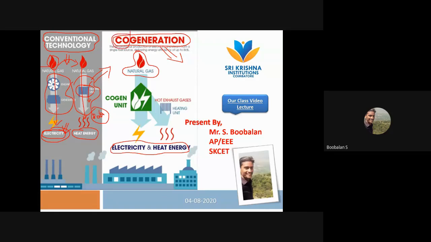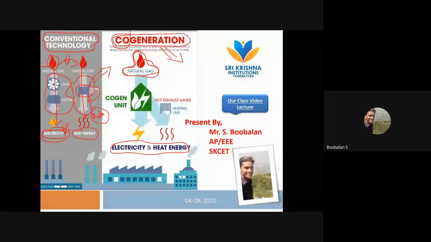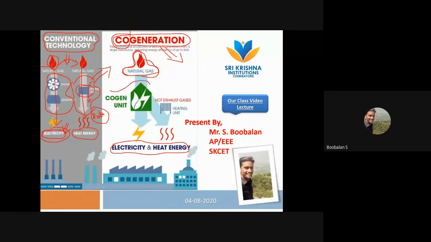Co in the sense of more than one, like co-operator, coordinator, where more people work together to perform a particular task. In the same way, the particular task here is generating electricity and heat energy from my single input. So this is called the co-generation concept, right? We create two types of energy, electrical energy and heat energy, from a single input. The system for that is the co-generation unit, which today we are going to discuss in detail.